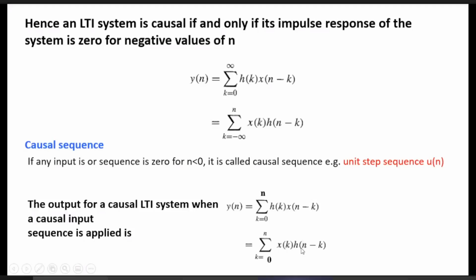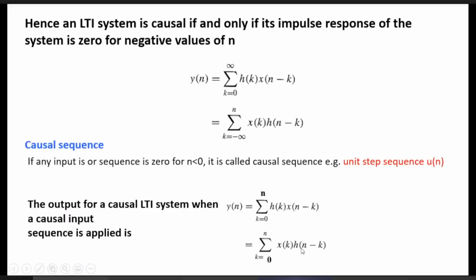u of n is simple, having magnitude 1, so there will be no effect; there will be no change in a to the power n. But why is it done so? Can anybody tell? Sir, if n is negative, then it will be 0.